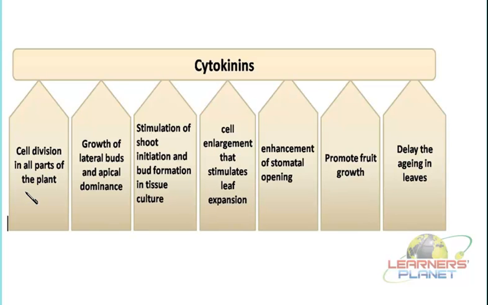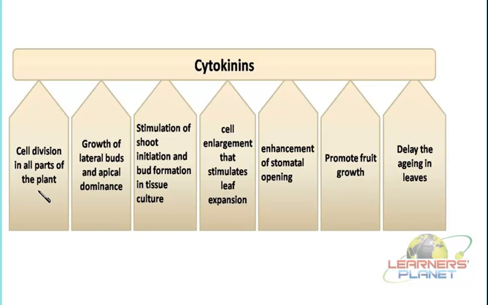Auxins had a limitation, as they support cell division only in particular parts of the plants. In this case, cytokinins affect cell division in almost all the parts of the plants. And the important thing is that they do not support cell elongation. So they are involved in the rapid growth of the particular part wherever they are secreted or transported.